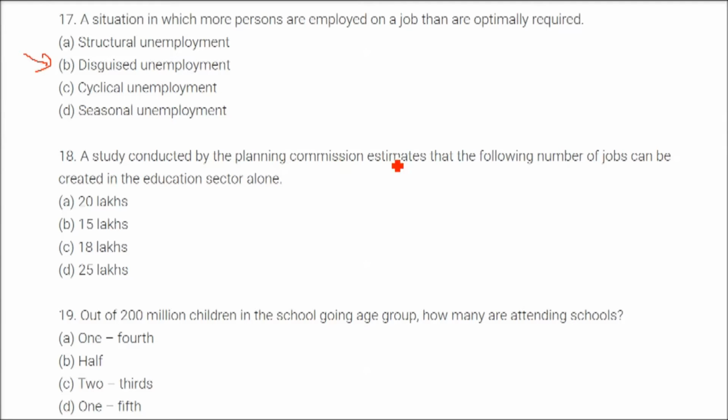A study conducted by the Planning Commission estimates that the following number of jobs can be created in the education sector alone. So the answer is 20 lakhs. Now it is Niti Aayog, so Planning Commission. Out of 200 million children in the school going age group, how many are attending schools? Only one third are attending. That is, two thirds are not attending.